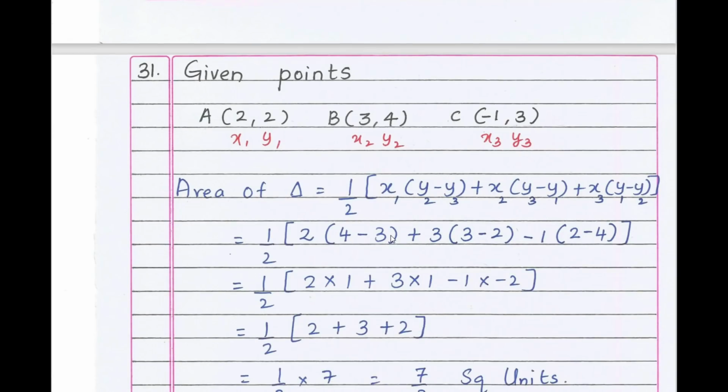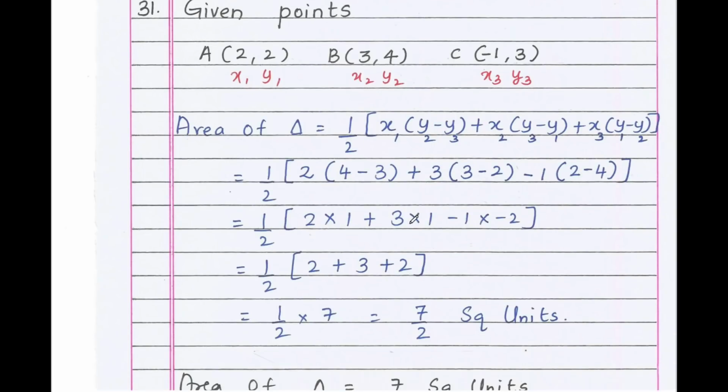31st question. Find the area of triangle whose vertices are A(2, 2), B(3, 4) and C(-1, 3). Therefore area of triangle is half into x1(y2 minus y3) plus x2(y3 minus y1) plus x3(y1 minus y2). Just write down the points and name it as x1 y1, x2 y2 and x3 y3. Substitute the values of these coordinates.